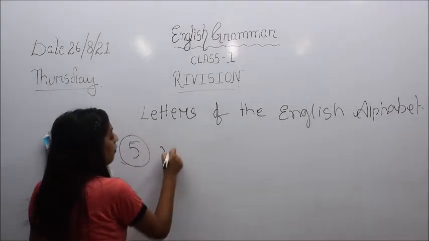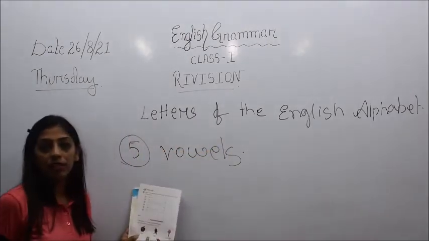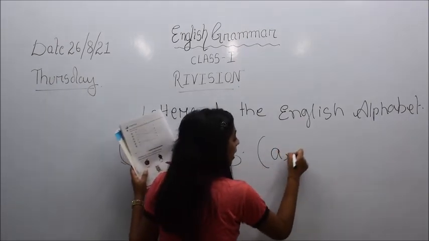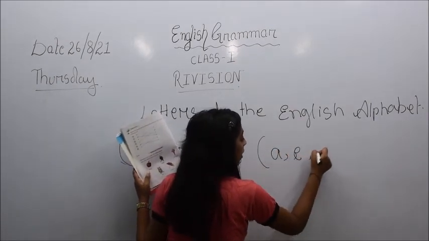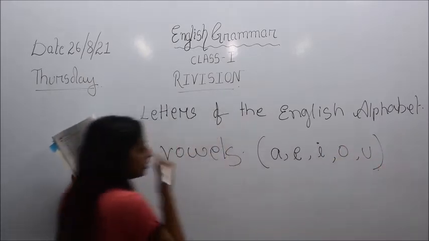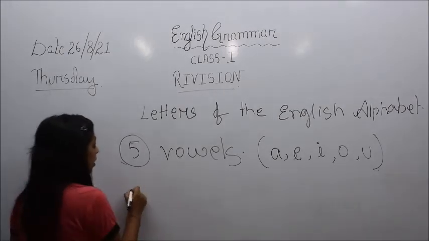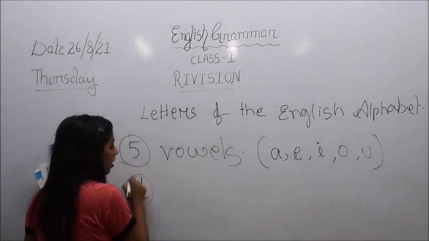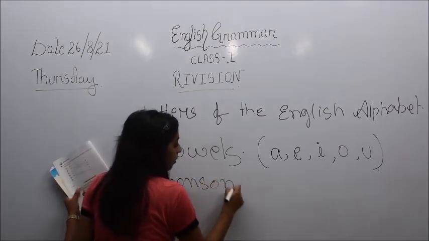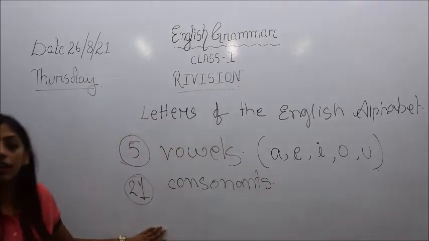There are 5 vowels. They are A, E, I, O and U. And the remaining 21, those are consonants.